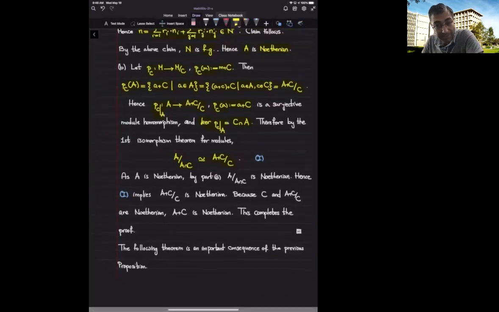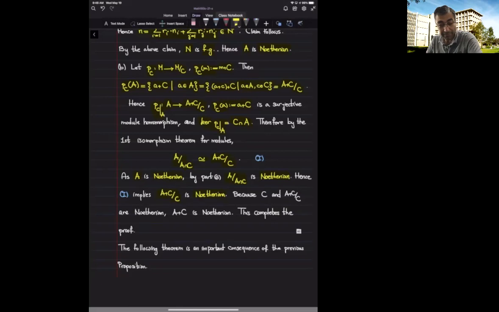Now, we know A is Noetherian. By part 1, we know that if a module is Noetherian, then every quotient of that module is Noetherian. In particular, A over A intersection C is a Noetherian module. And it is isomorphic to (A plus C) over C. So from here, we can deduce that (A plus C) over C is a Noetherian module.